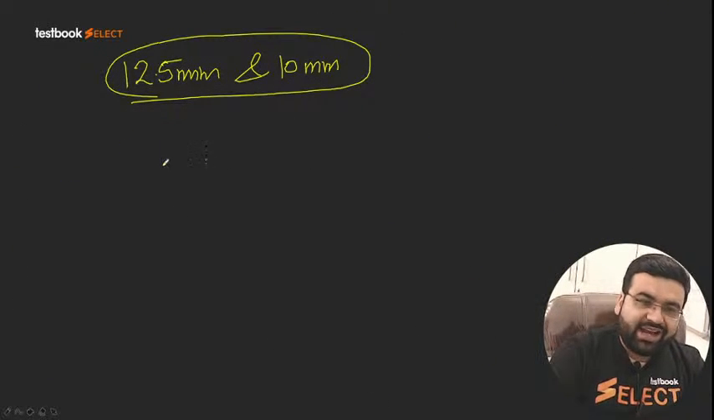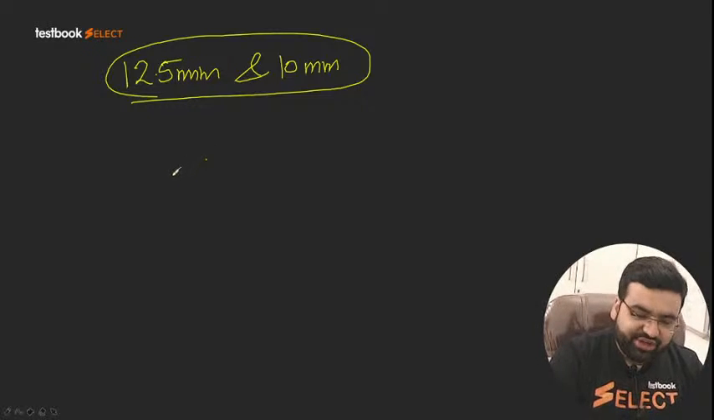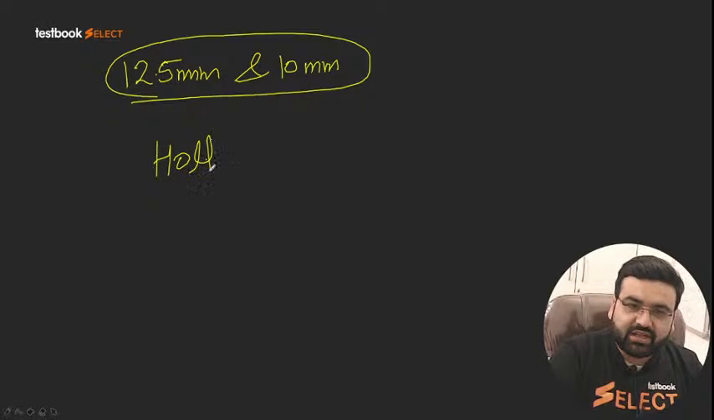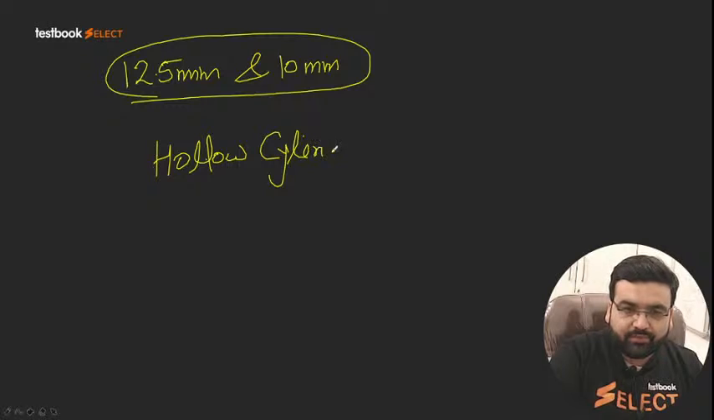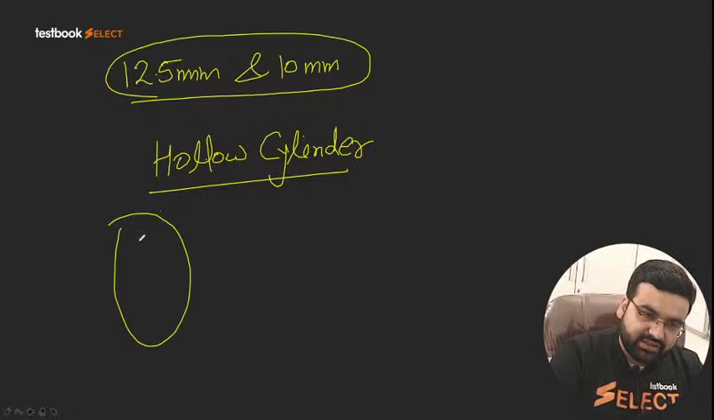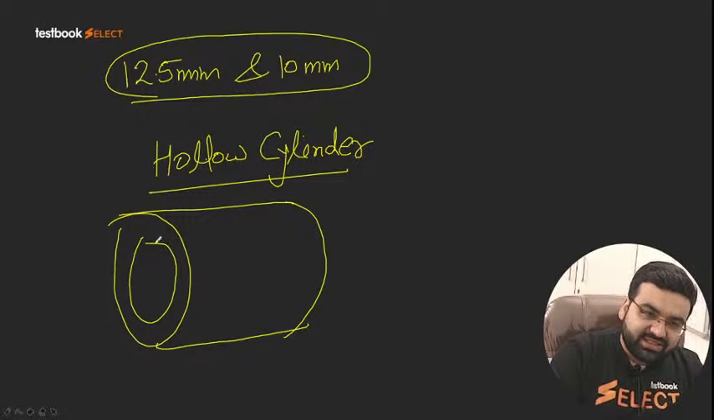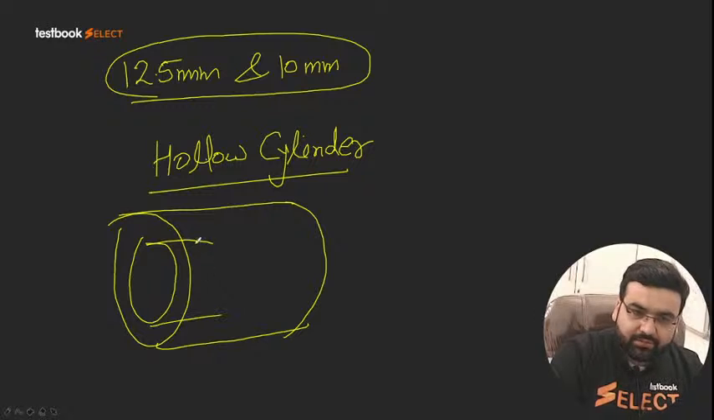Then we have an abrasion machine. What is the abrasion machine? That is called the Los Angeles machine. It is a hollow cylinder, and we need the inside diameter of this hollow cylinder.